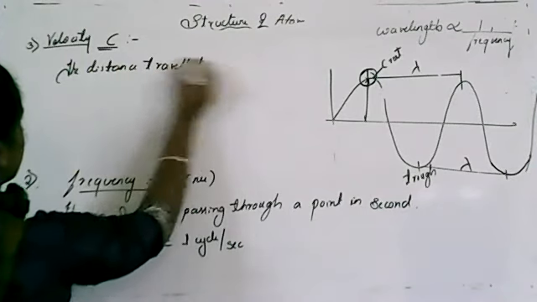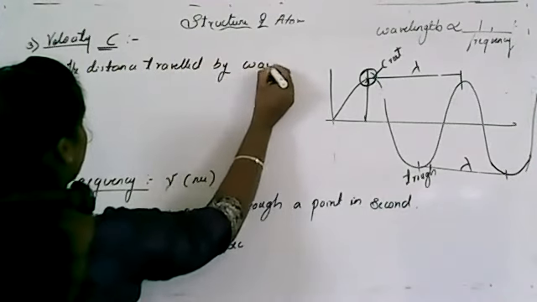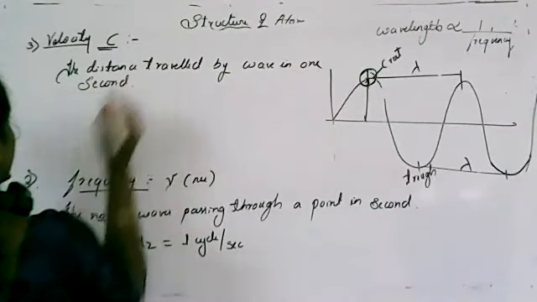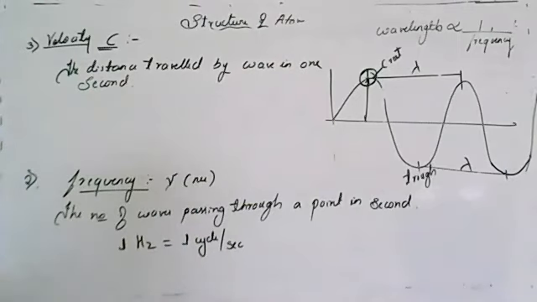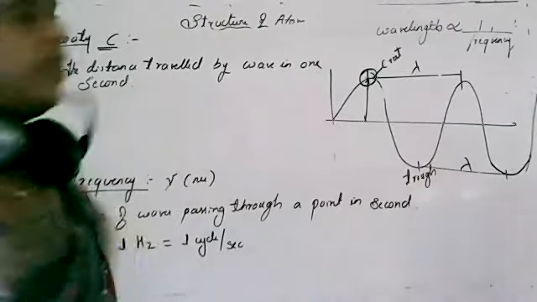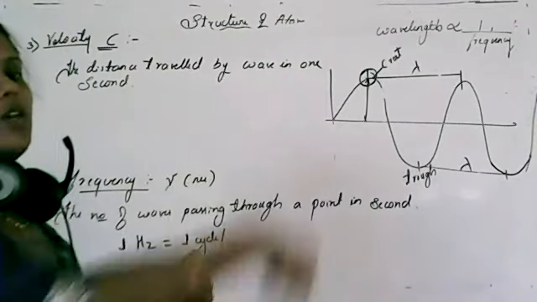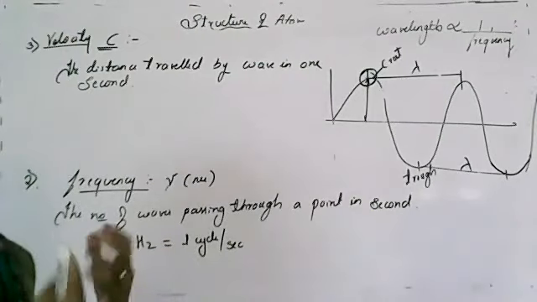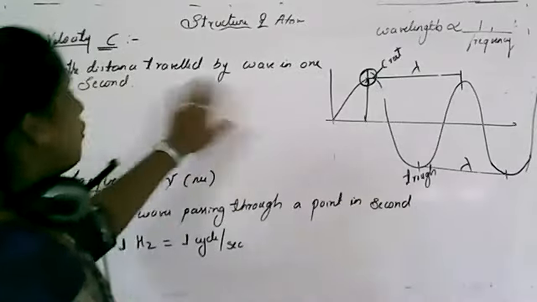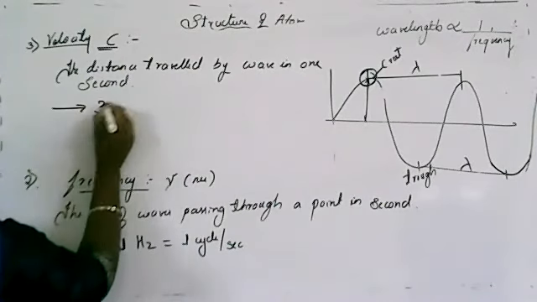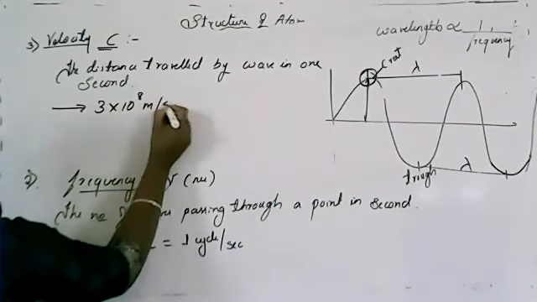Here I'll consider a single wave, and I'll check the distance traveled by that wave in a single second. That is known as velocity. And what is the velocity of light? It is 3 into 10 raised to 8 meter per second.